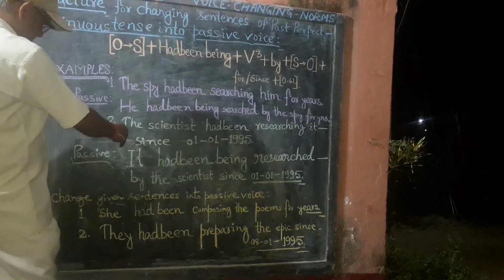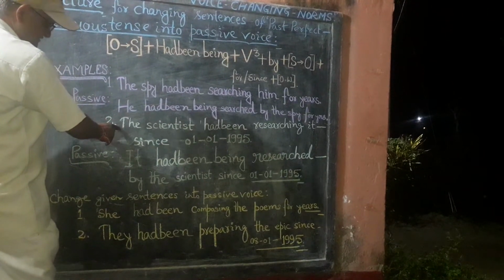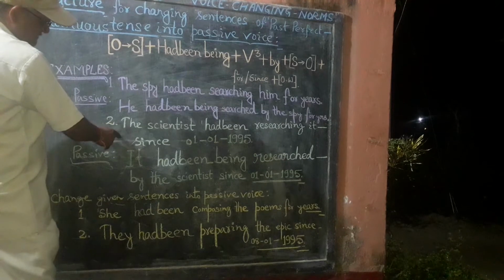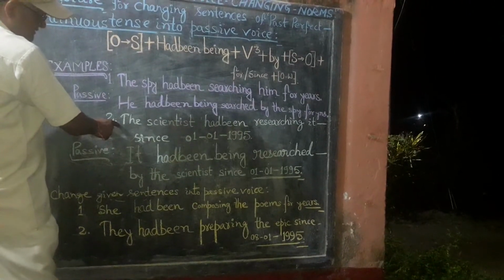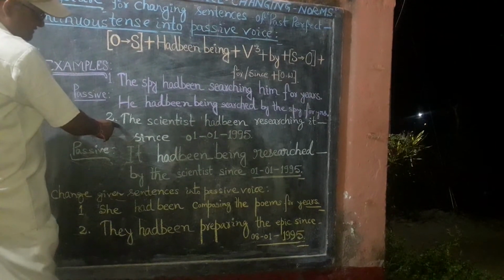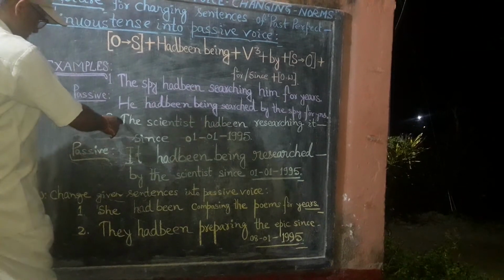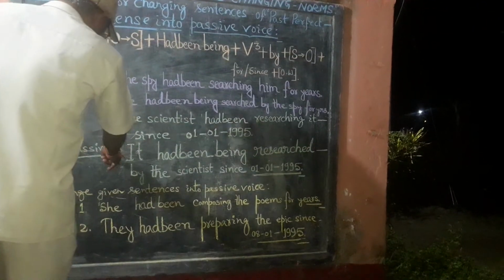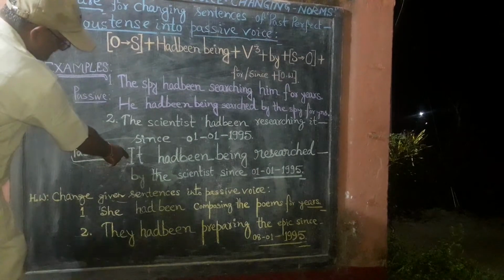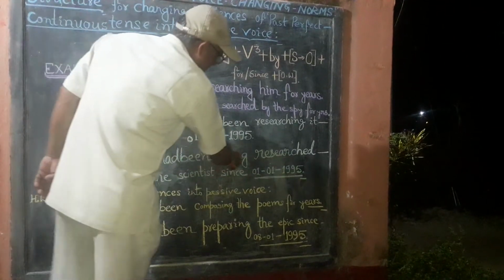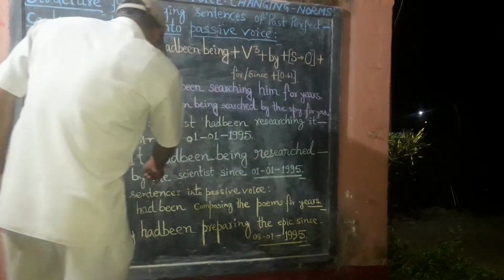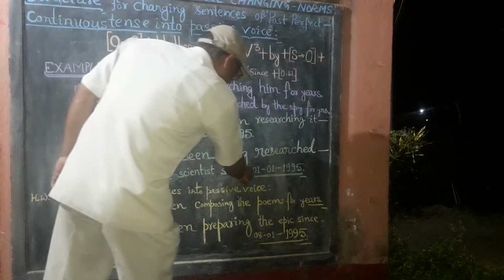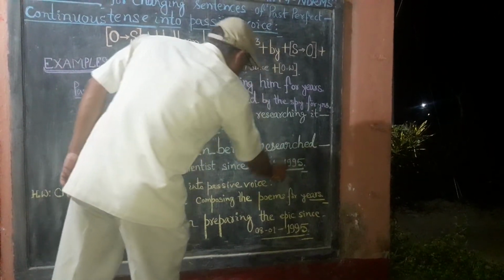Here this sentence is in active voice form, that means is in past perfect continuous tense, and in passive form it becomes it had been being researched by the scientist since 1st of January 1995.